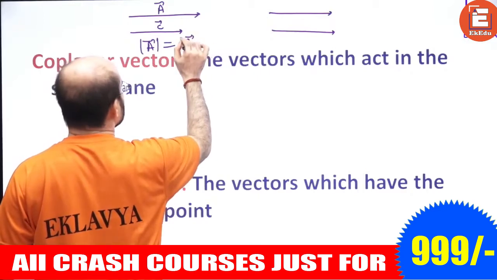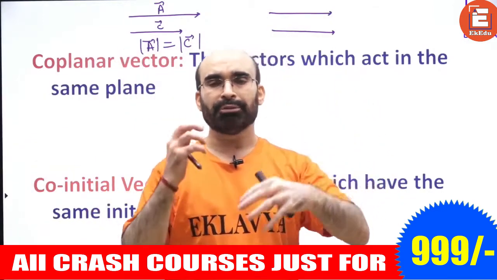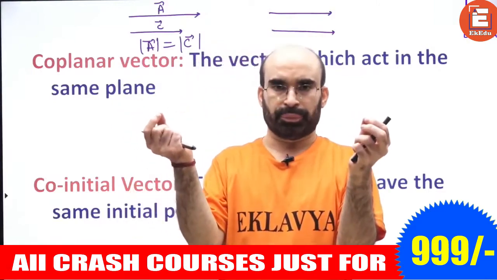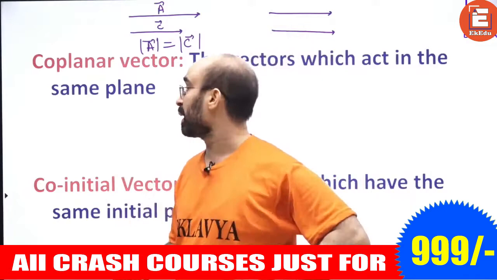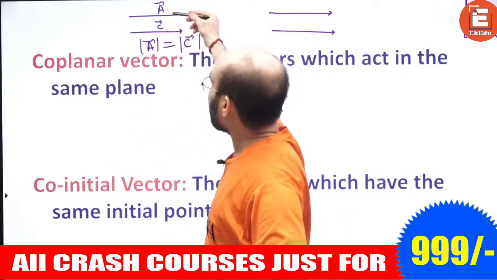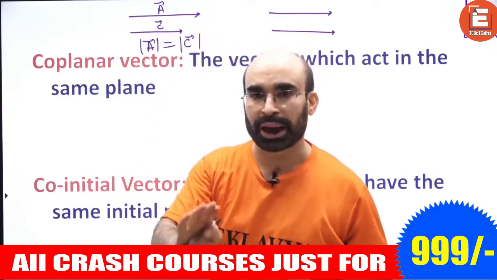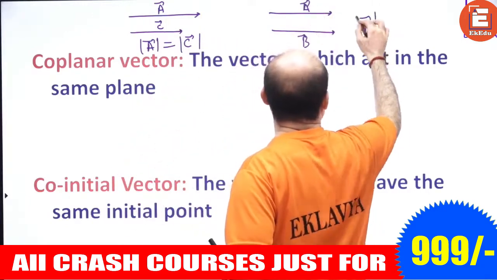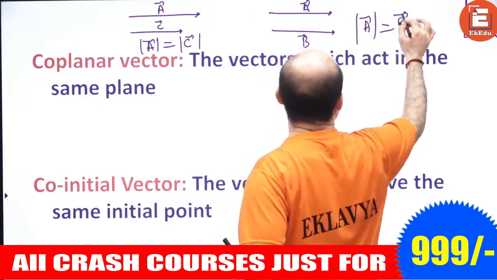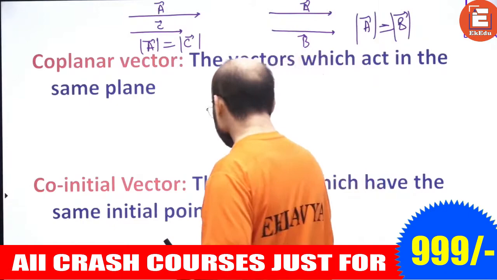When we say magnitude, we say modulus of vector, right? We only find out the length of the vector. That is magnitude only, right? So they have unequal magnitude but same direction. Here A and B are equal in magnitude, and they've got the same direction.